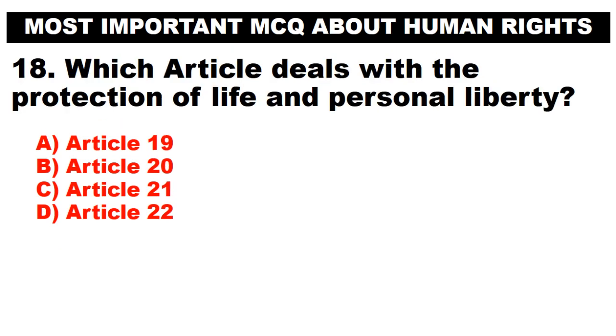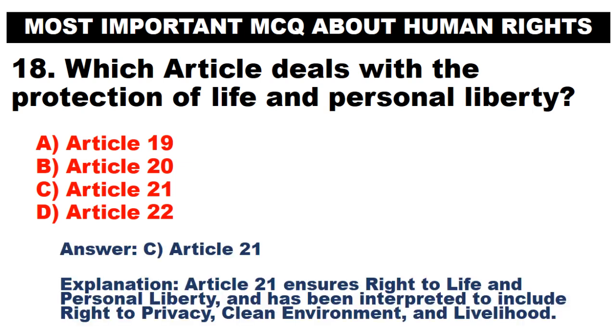national emergency. Which article deals with the protection of life and personal liberty? A. Article 19. B. Article 20. C. Article 21. D. Article 22. Answer. C. Article 21. Article 21 ensures right to life and personal liberty, and has been interpreted to include right to privacy, clean environment, and livelihood.